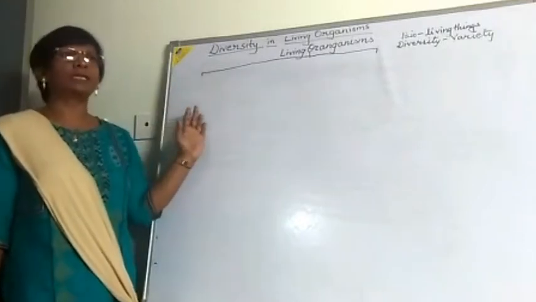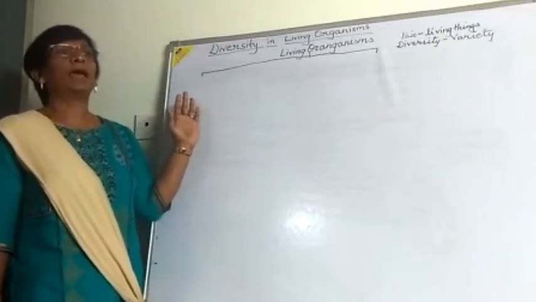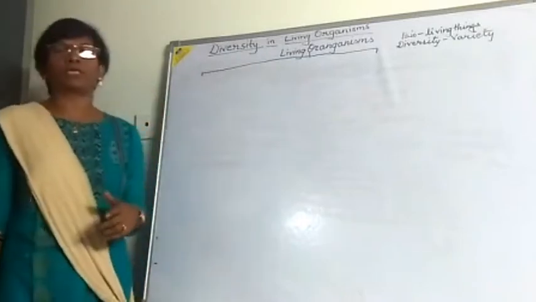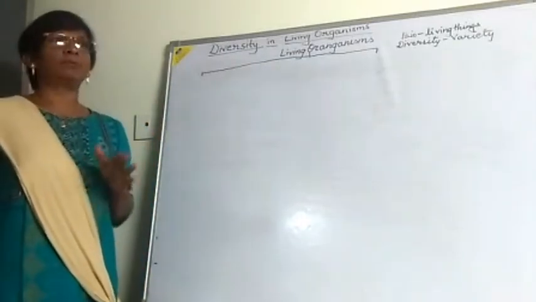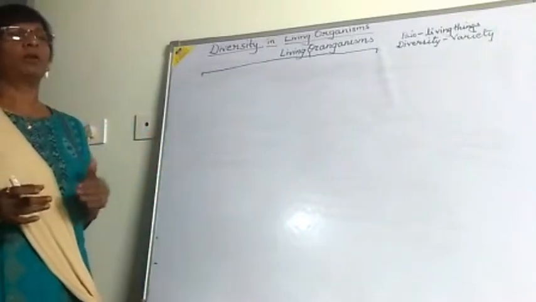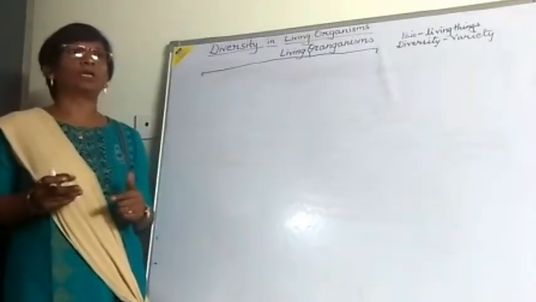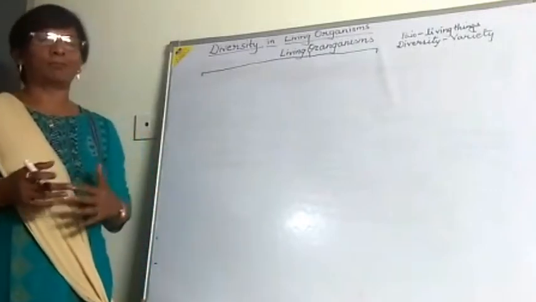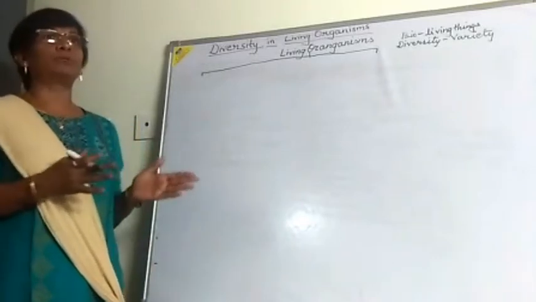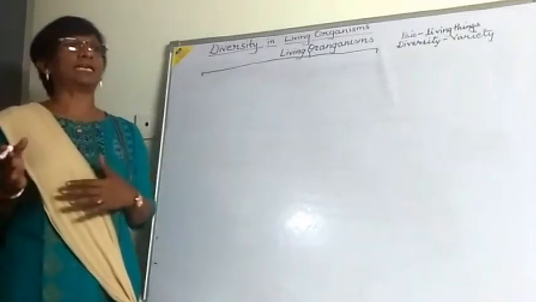It is essential to make our studies simple and very easy. That's why we do the classification. The classification is done on an evolutionary basis. What is evolution? Changes that occur in biological nature are called evolution. Take one example: we humans came from apes, so lots of changes have taken place.